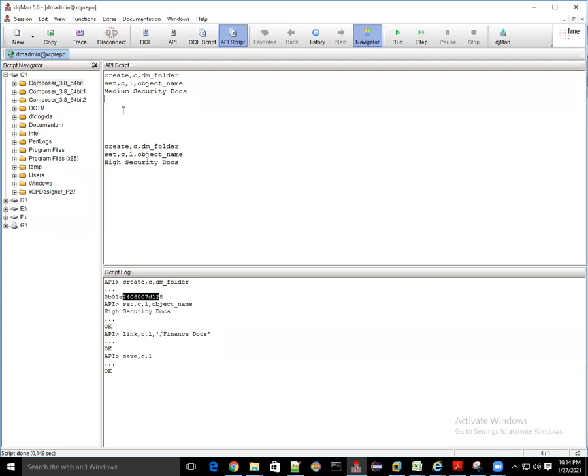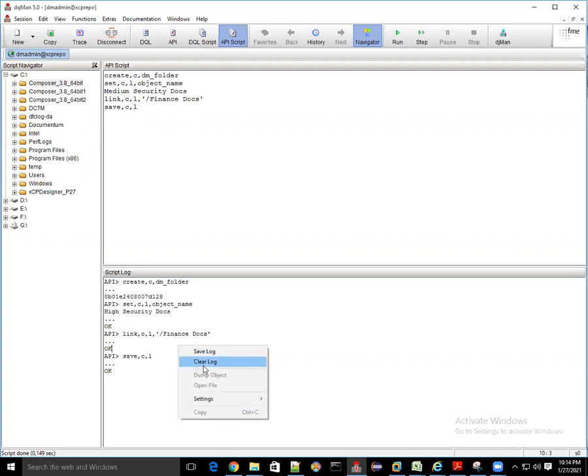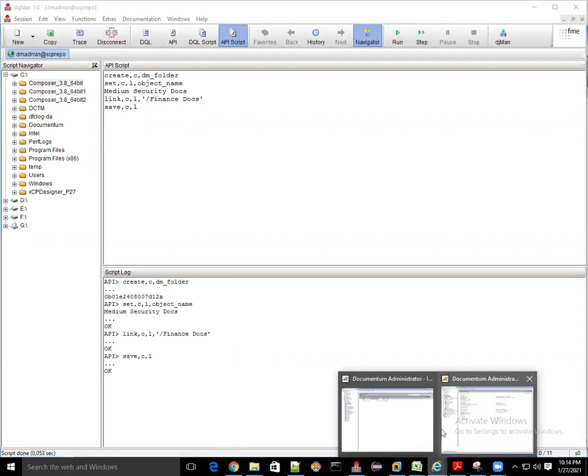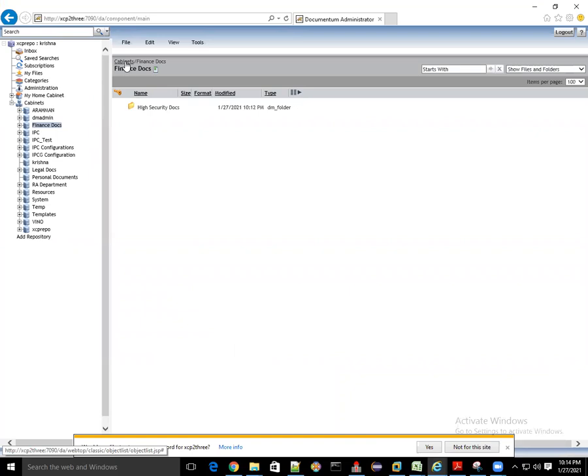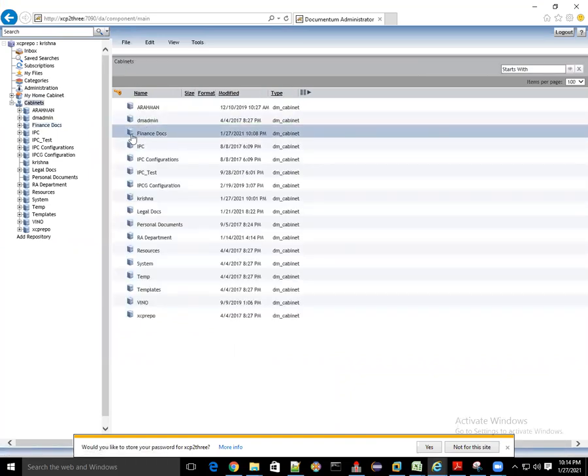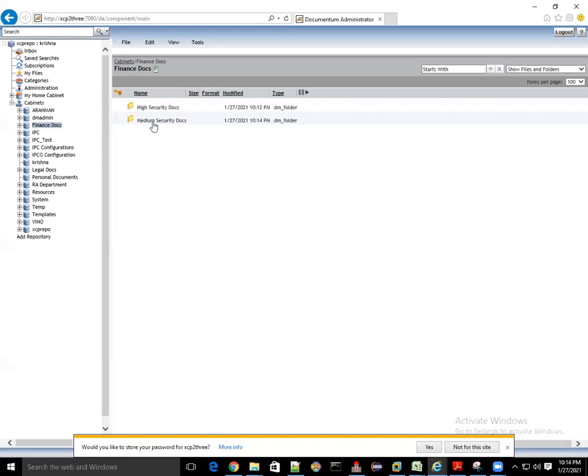I'm just copying from here to there. Link is a command here. C for current, L for last returned object, and again, because I have to link this folder, this object with finish doc, let me clear it and execute it, and now let's validate it. If I double click on this finish doc, see, medium security docs, correct. Now let's create another.